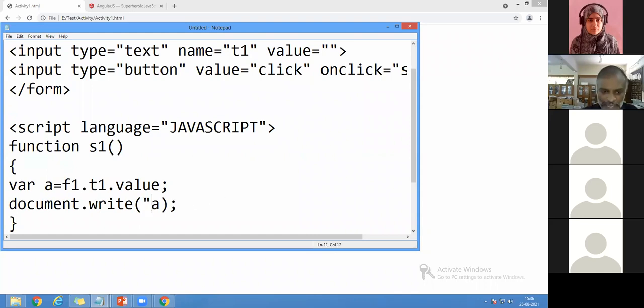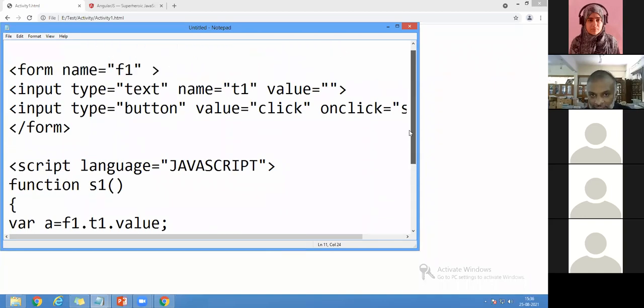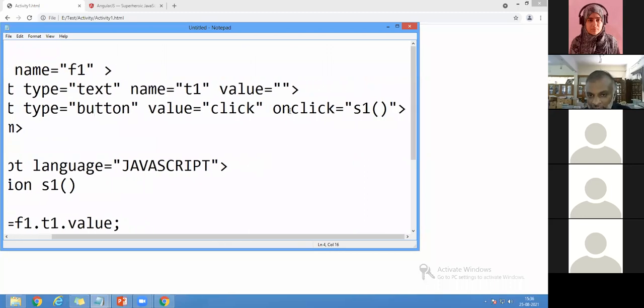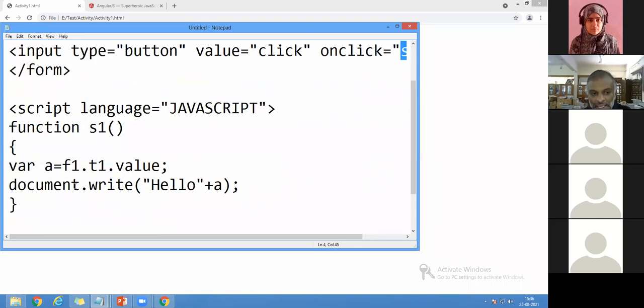Suppose I want to display hello plus whatever text I give in the text box. Now you understand that I have created the first text box, named T1, and I created a button, and when I click the button it goes to S1. When the function S1 runs, A is equal to f1.t1.value, so I'm going to display the value. This is the program which has been written with HTML and JavaScript, not with AngularJS.